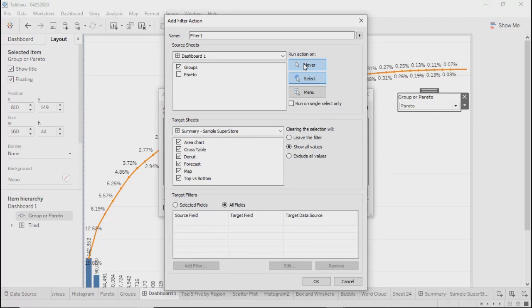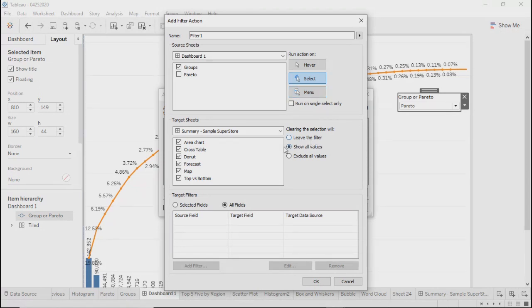So that needs to be avoided. Sometimes it looks very irritating to the users. So select is the better one. And menu, keeping changing data in mind, is the best one, but again it requires additional clicks. So that's why we say that select is the best one.